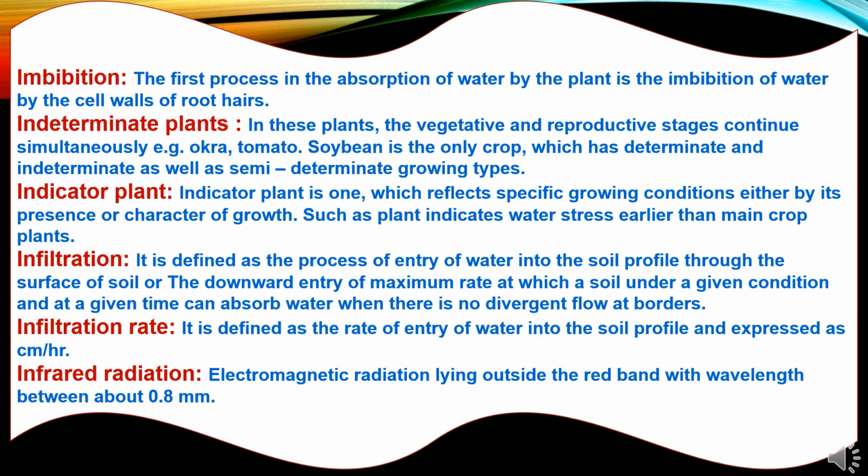Infiltration. It is defined as the process of entry of water into the soil profile through the surface of soil, or the downward entry of water at the maximum rate at which a soil under a given condition and at a given time can absorb water, when there is no divergent flow at borders. Infiltration rate is defined as the rate of entry of water into the soil profile and is expressed as centimeter per hour. Infrared radiation: electromagnetic radiation lying outside the red band, with a wavelength of more than about 0.8 microns.